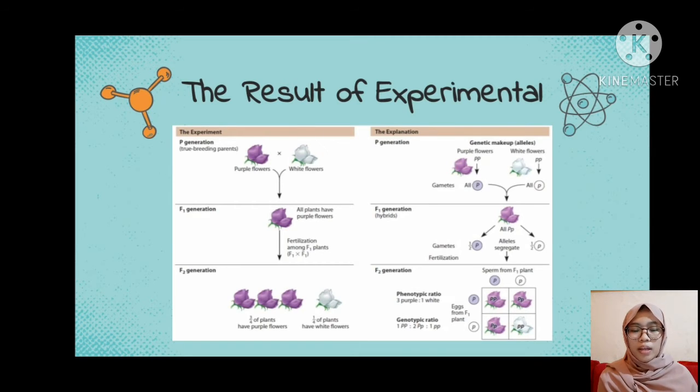That gamete has half P purple flowers and half p white flowers. Fertilization and the F2 generation result in a phenotypic ratio of 3 purple to 1 white, and the genotypic ratio is 1 PP to 2 Pp to 1 pp.